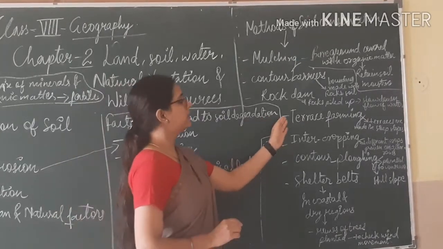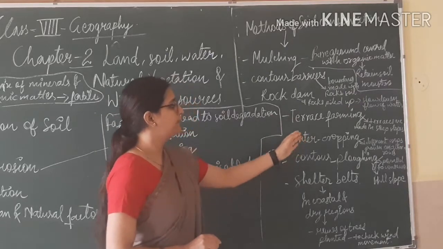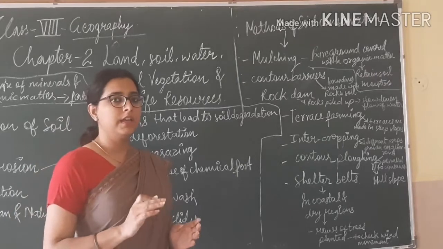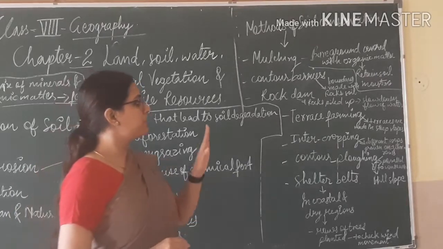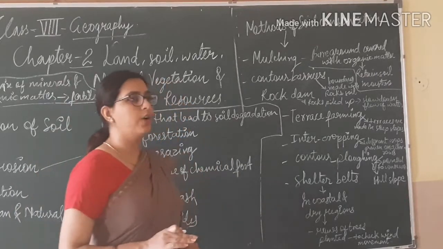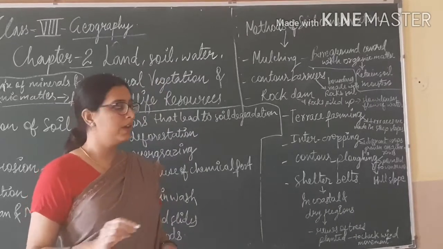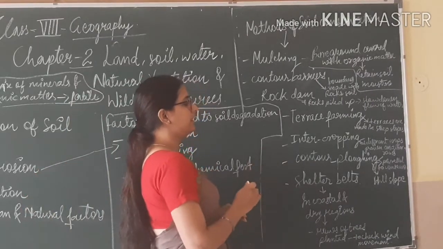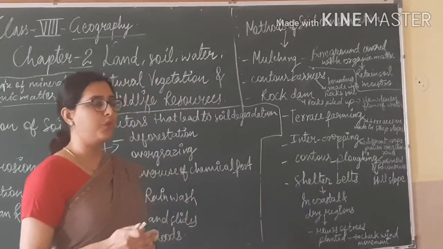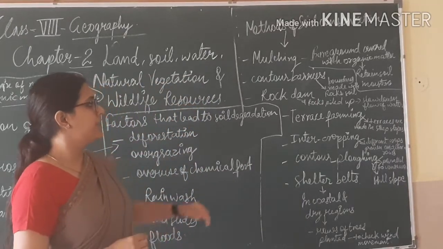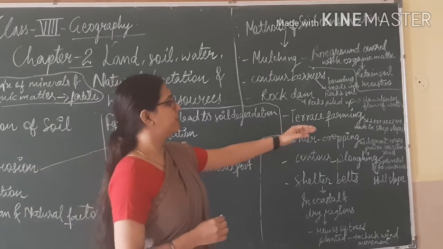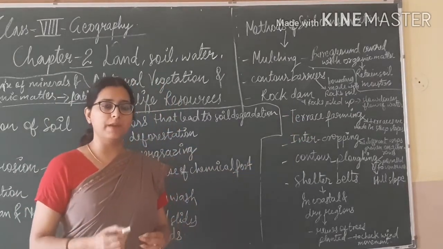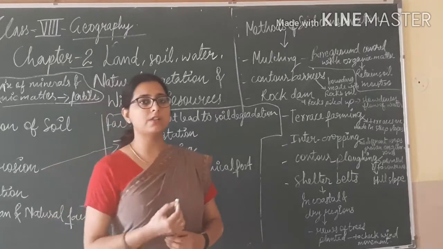And the next method is terrace farming. This type of farming is done in hilly areas. On steep slopes, terraces or flat steps are made so that soil erosion and excessive flow of water can be controlled. That type of practice is known as terrace farming, and this is also one of the methods by which we can conserve our soil.